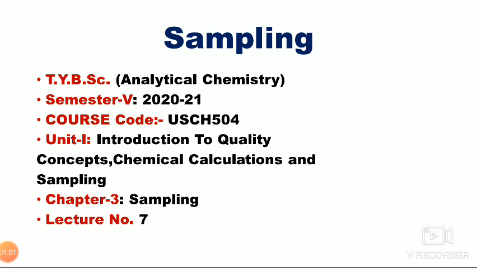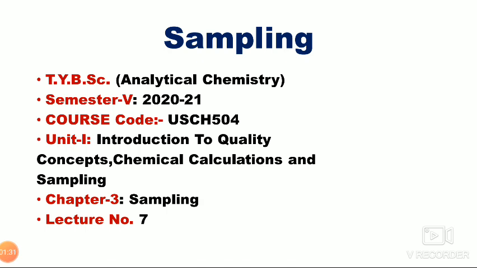Why heterogeneity? Because in solid samples, the particle size will not be the same. Some particles are available in very big size, or you can say in lumps, and some are available as fine particles. That's why the sampling process in the case of solids is very difficult.